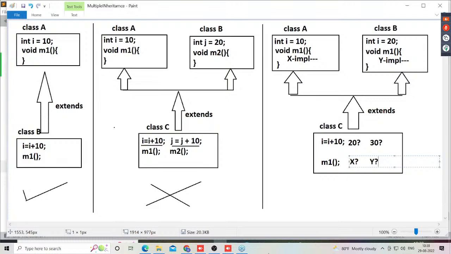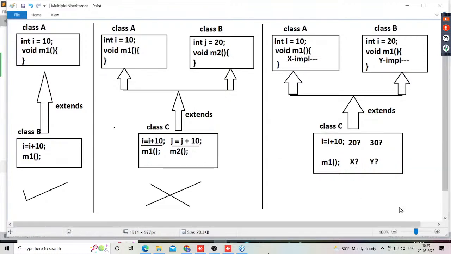Right, sir. So finally, what we understood the content here? Multiple inheritance exist or not existed in Java? Not existed. Because of what reason? Because multiple inheritance gives confusion to the compiler and to the JVM.